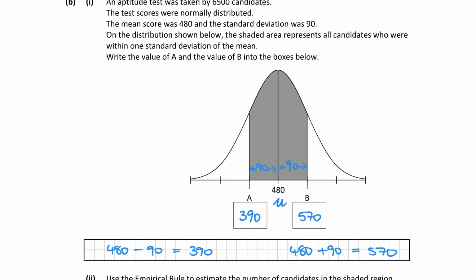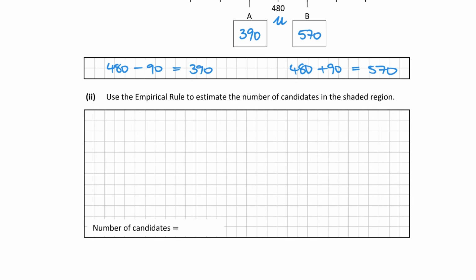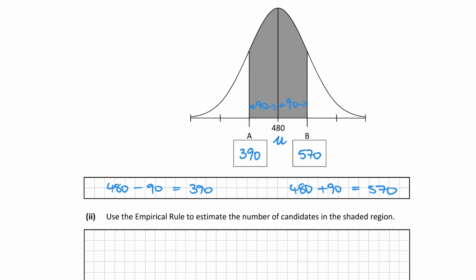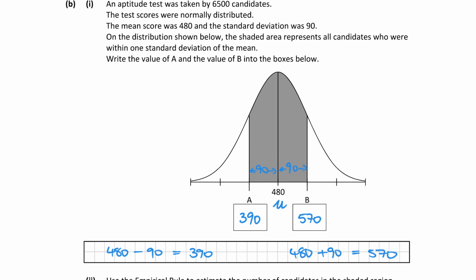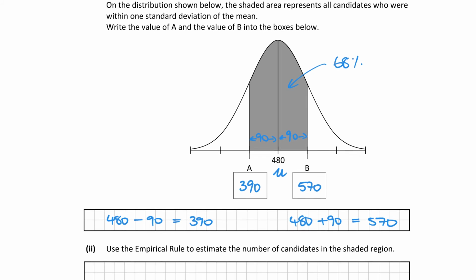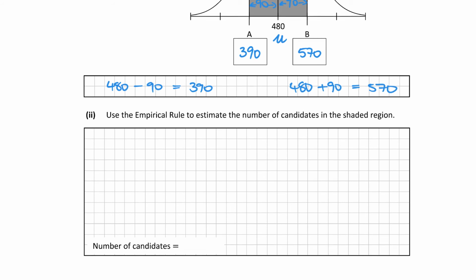Okay, the last part there is to use the empirical rule to estimate the number of candidates in the shaded region. So they told us that within this shaded region there was one standard deviation. So if it's one standard deviation either side, that means that this here represents 68% of the data, which you can see there. So it says use the empirical rule to estimate the number of candidates in the shaded region.